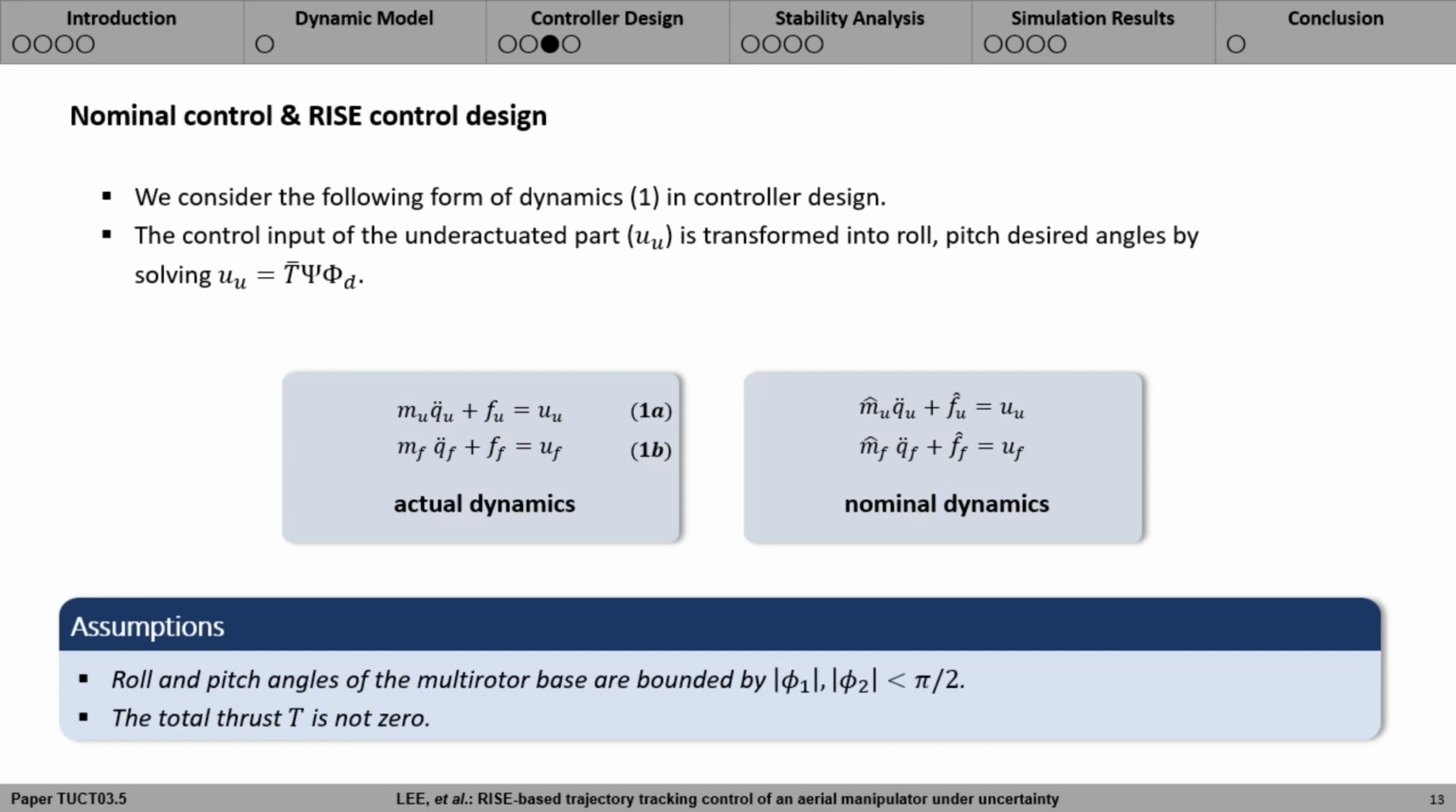To have well-defined dynamics, we impose two assumptions, which are that the roll and pitch angles of the multi-rotor base are bounded between minus pi over 2 and pi over 2, and the total thrust T is not zero. Note that these are widely used assumptions in quadrotor controller design. As discussed earlier, the control input of the underactuated part, U subscript U, is transformed into desired roll and pitch angles by solving U subscript U equals T bar times psi times phi subscript d.